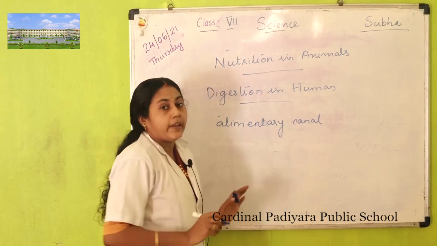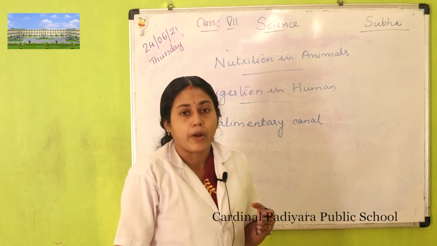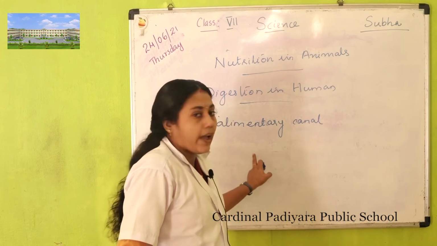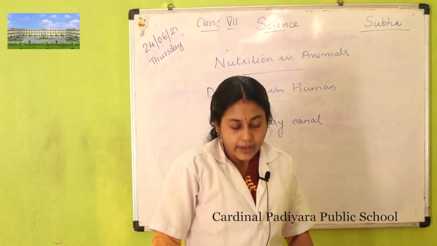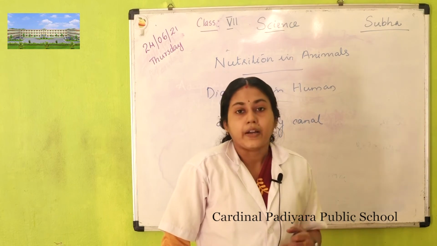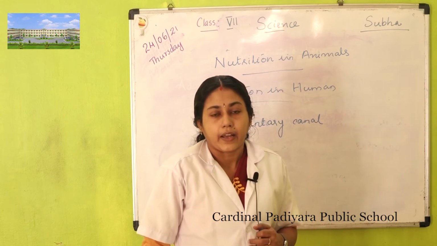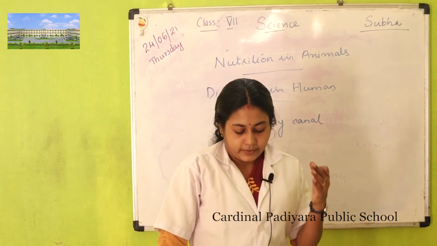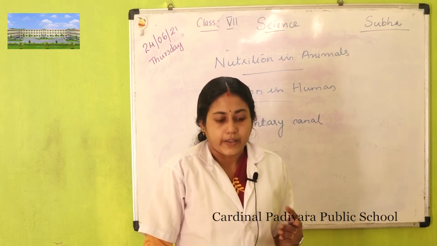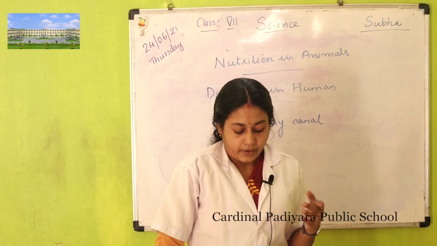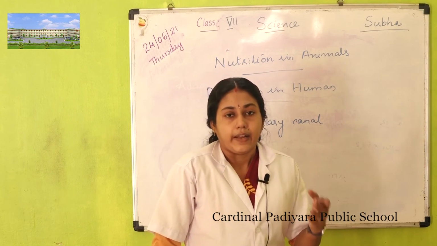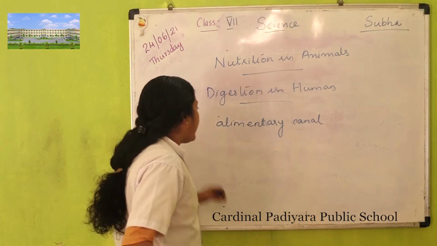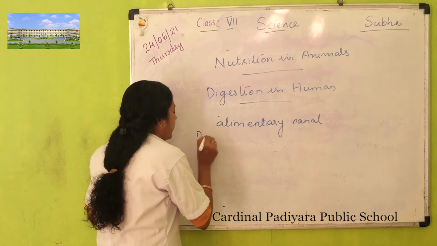The food passes through a continuous canal starting from our mouth and ending in the anus, called the alimentary canal. The various compartments are: first buccal cavity, second food pipe or esophagus, third stomach, fourth small intestine, then large intestine, then rectum and anus.